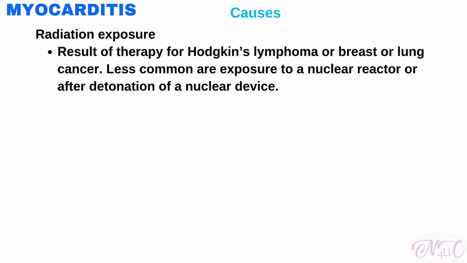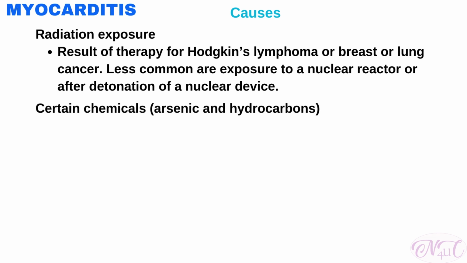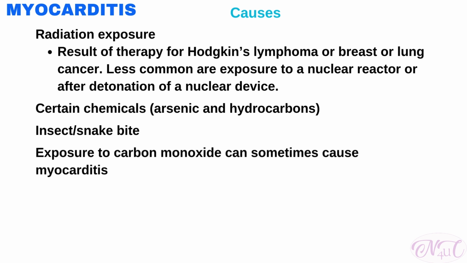Most cases are the result of therapy for Hodgkin's lymphoma or breast or lung cancer. Less common are exposure to a nuclear reactor or after detonation of nuclear devices. Myocarditis may be associated with exposure to certain chemicals called arsenic and hydrocarbons. Myocarditis can be caused by insect bites and snake bites. Exposure to carbon monoxide can sometimes cause myocarditis.